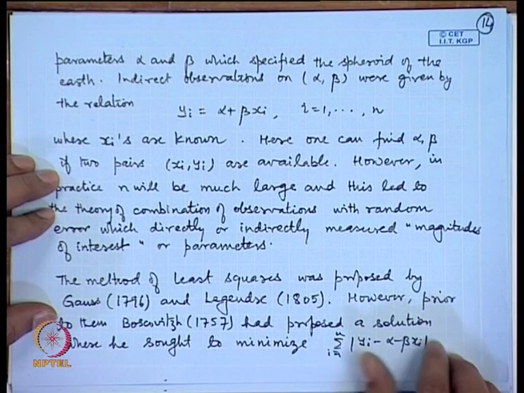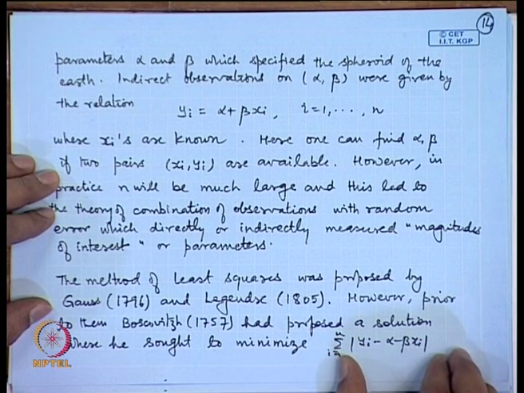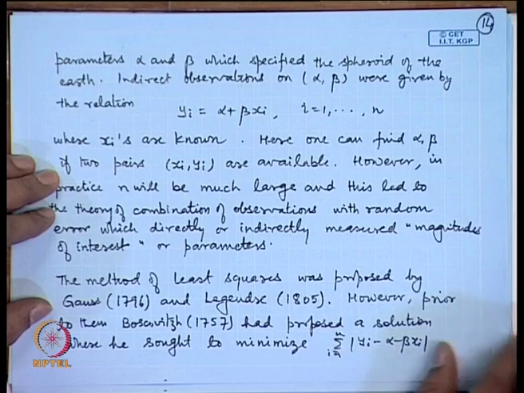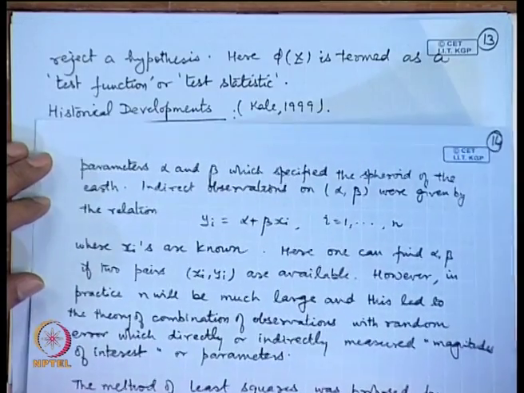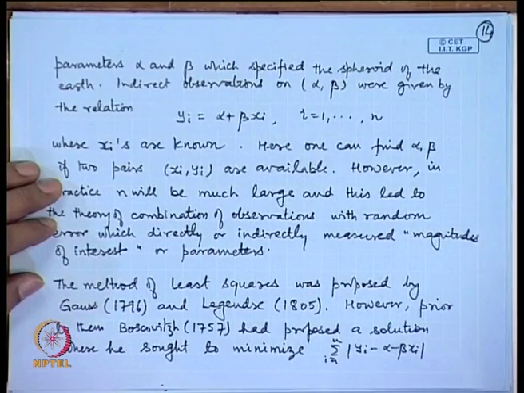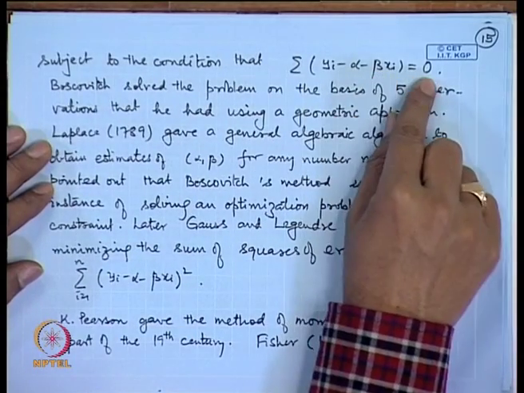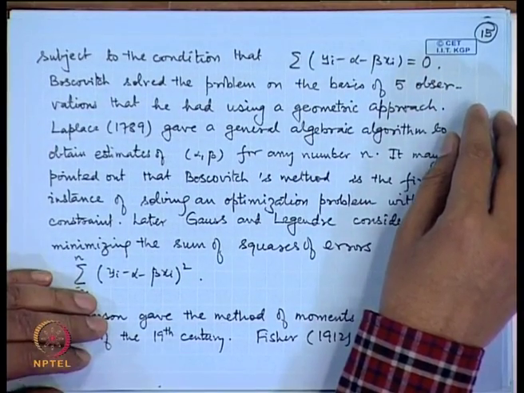In place of the square, he initially considered the mean absolute error, subject to the condition that the sum of the errors must be 0, and he solved it using geometrical methods based on 5 observations.